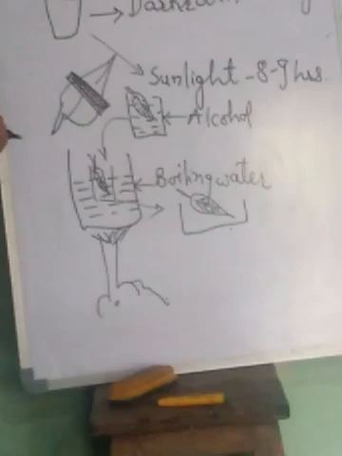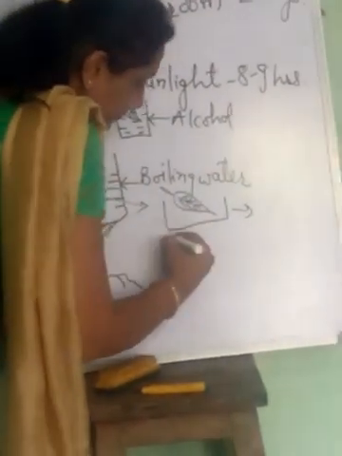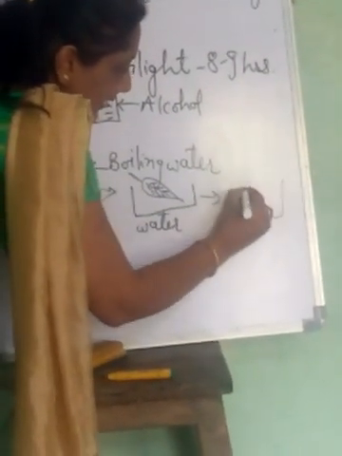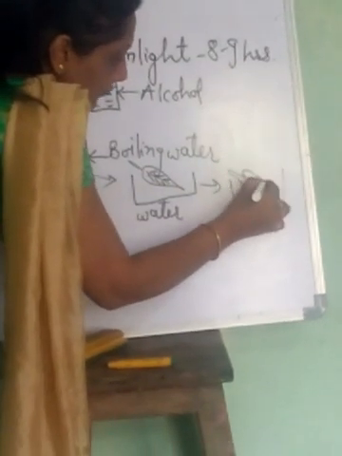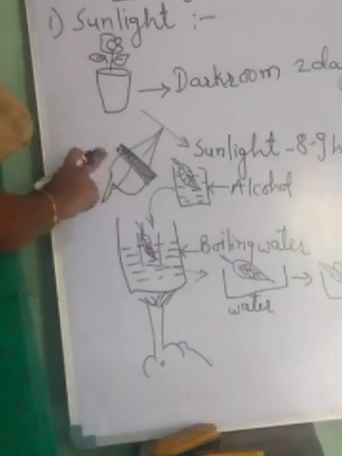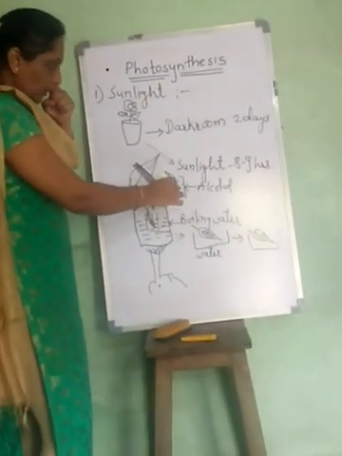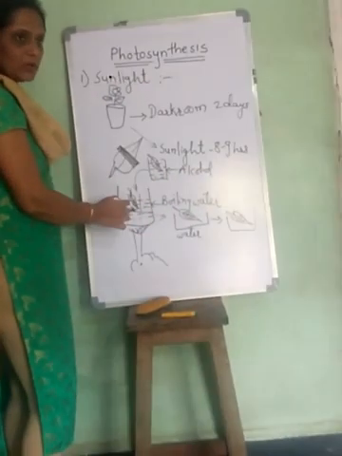Then it is washed thoroughly with water. On this leaf, which is colorless now, see, before boiling it in the alcohol, we need to remove the black paper. Once it is done with the sunlight, we remove the black paper, put the leaf in the alcohol, and put the alcohol beaker in boiling water.